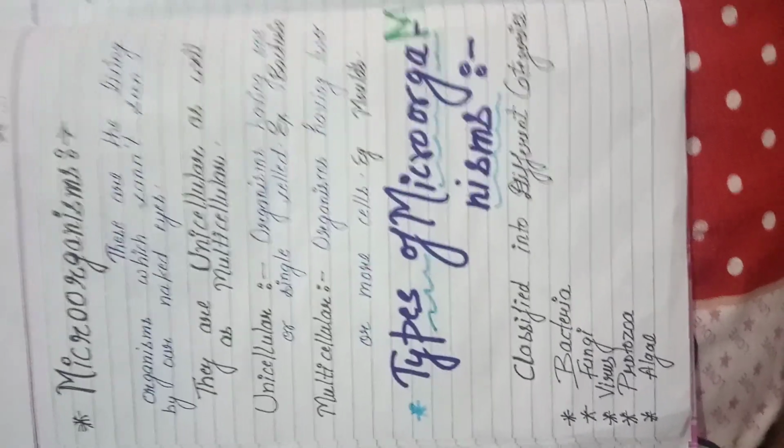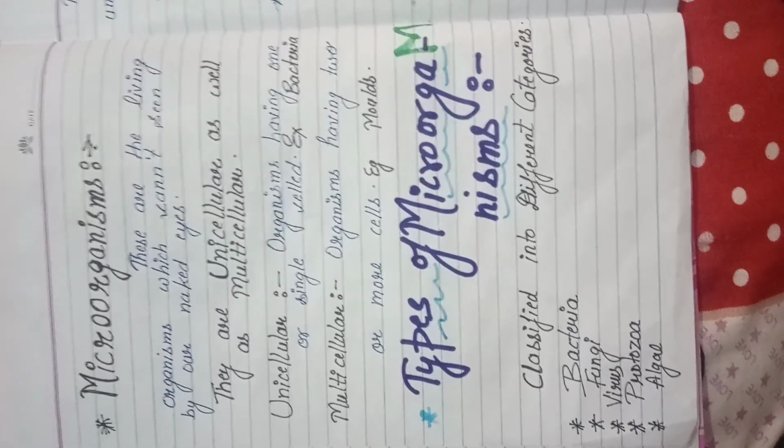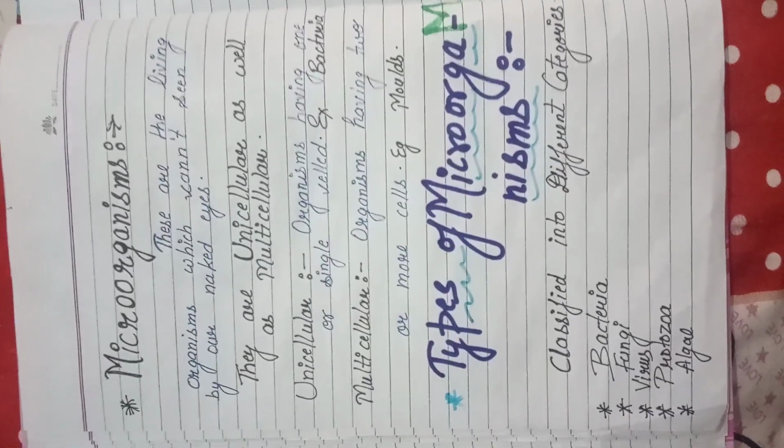Next, they are divided into two categories on the basis of their cell structure: unicellular and multicellular.